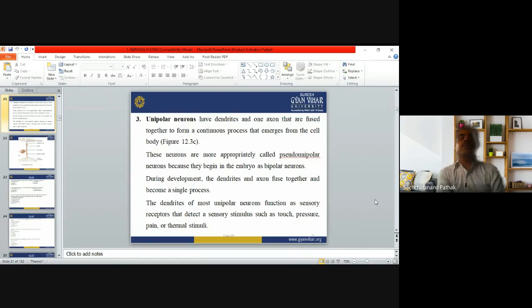Third one is the unipolar neuron. Now you have to understand the structure of the unipolar neuron. A unipolar neuron has the dendrites and one axon that are fused together. Dendrites and axon are fused together to form a continuous process that emerges from the cell body. So dendrites and axon both are fused together and continuously emerge from the cell body.